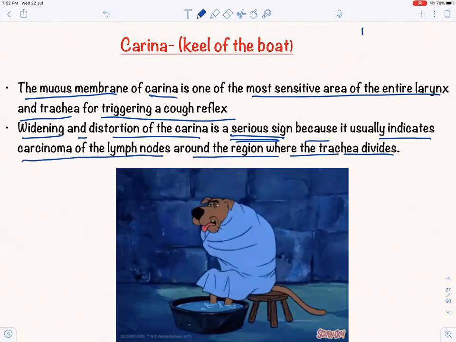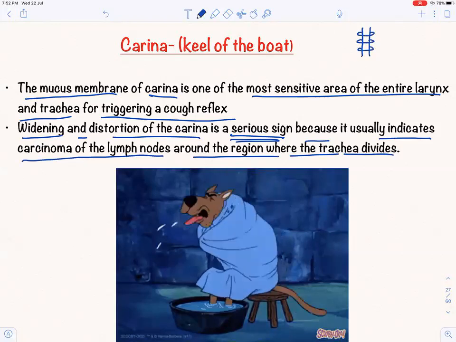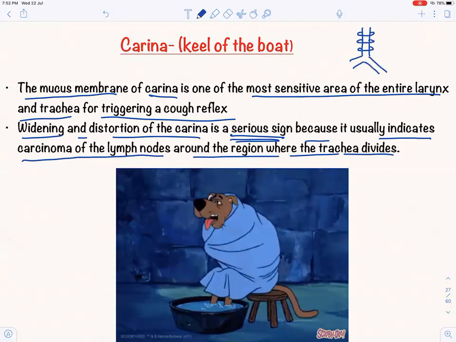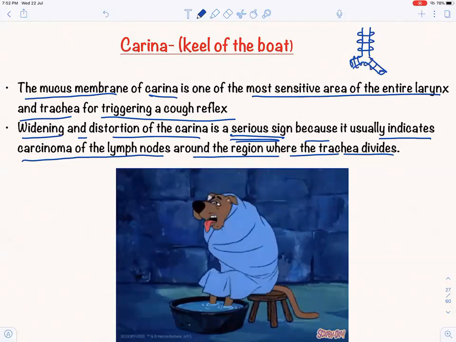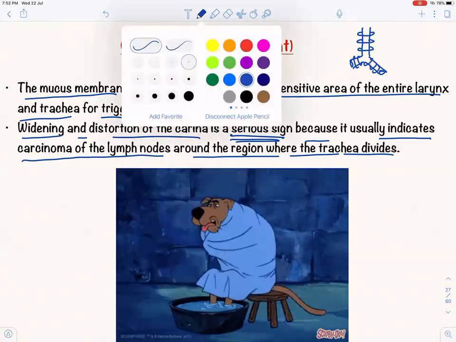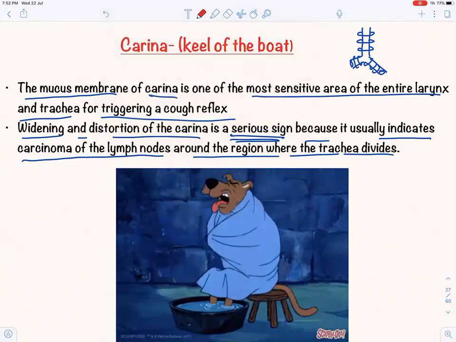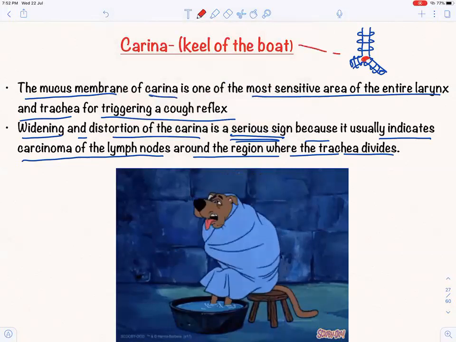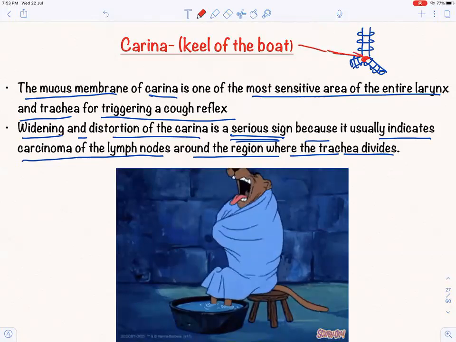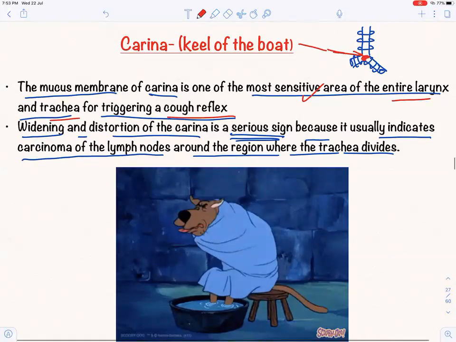So where is carina? If this is the trachea, with its cartilaginous rings, and it is dividing into bronchi, and there the cartilaginous rings continue. So it is a ridge. What is a ridge? It's like something raised. That's the ridge we called. So that's a ridge, and this is the place where there is carina, and it is a very sensitive area in the entire larynx and trachea for triggering the cough reflex.